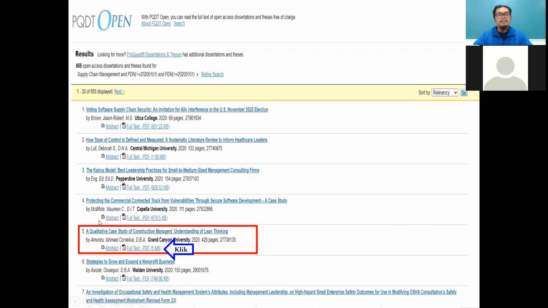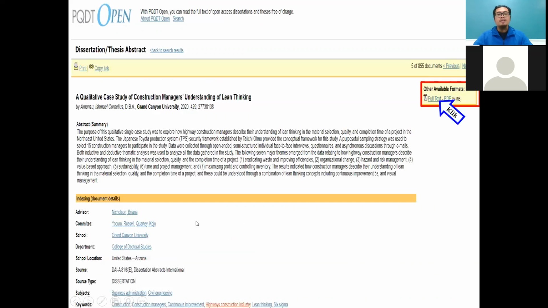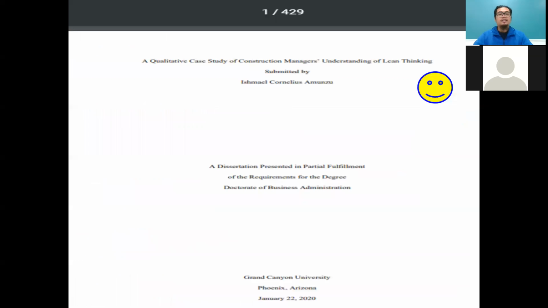In this part, I want to study the qualitative case study, construction managers' understanding of lean thinking. I just click, and then they have information on the abstract, but I need to click full text because I need this full text thesis. Yes, suddenly I can get the thesis, 429 pages. So just save it, because I need to read it after this.